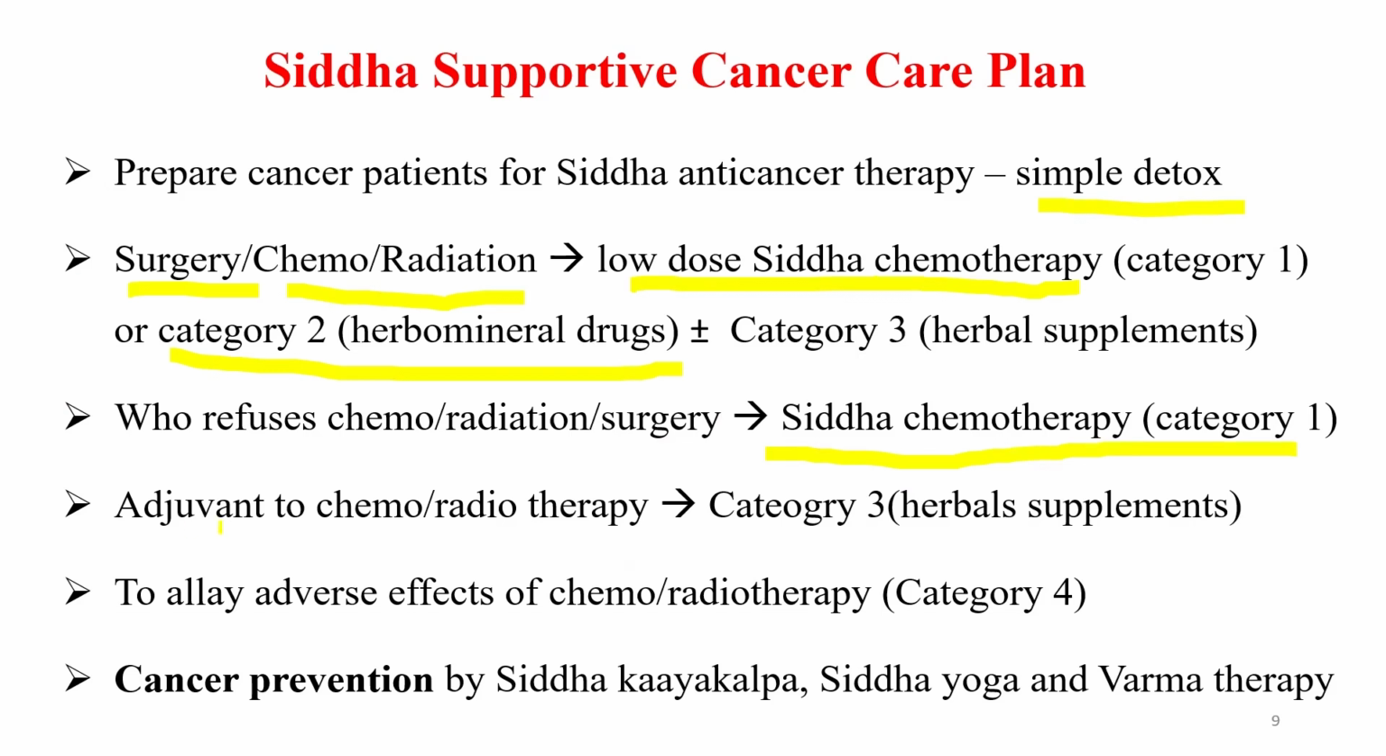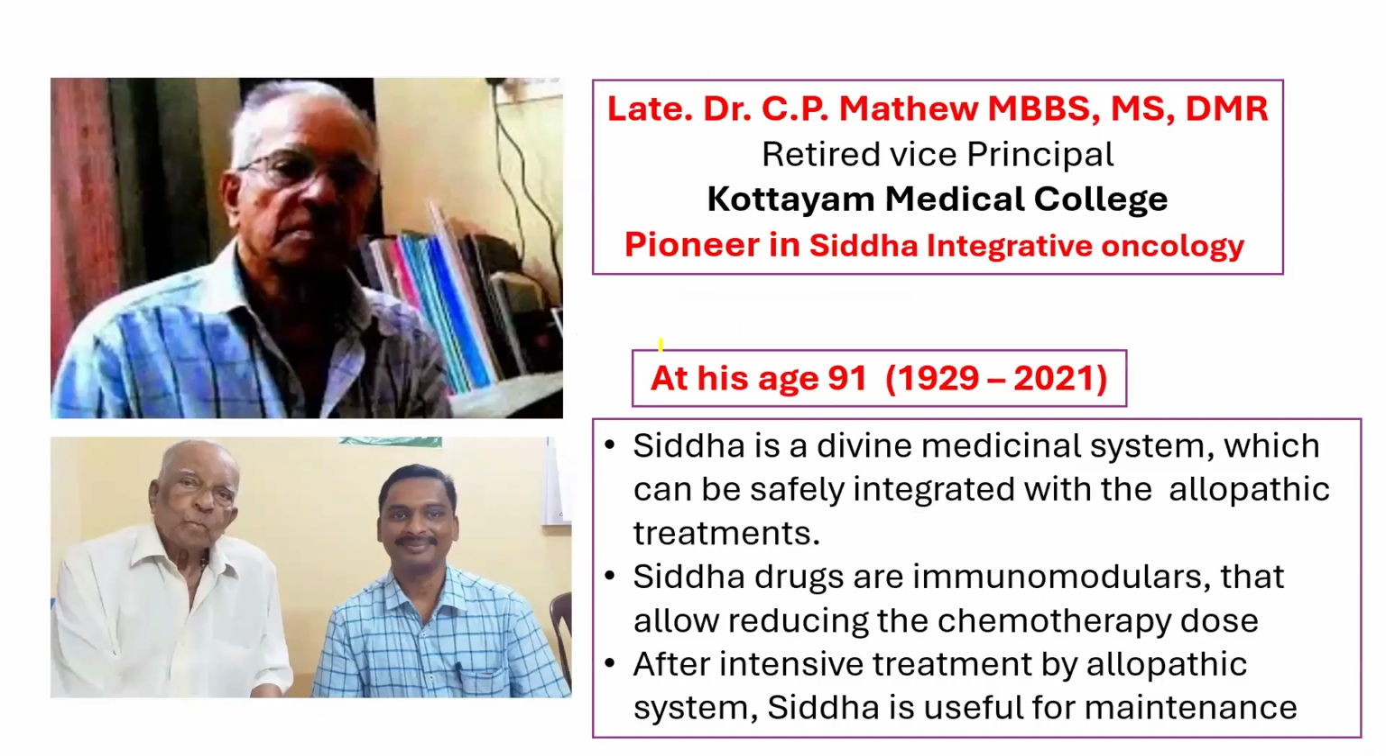For a patient who is already taking chemotherapy or radiation, we can combine the category 3 herbal supplements as an add-on adjuvant therapy. After completing chemo radiation therapy, if any adverse effects are observed, then we can use category 4 drugs to alleviate the adverse effects. So this is how Siddha can be integrated in the cancer care at various levels.